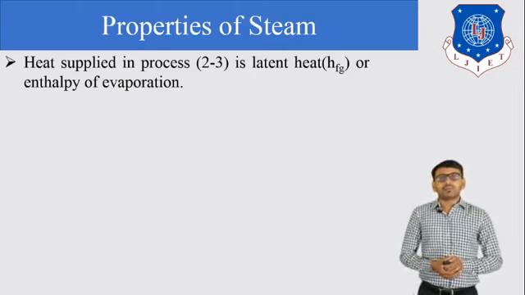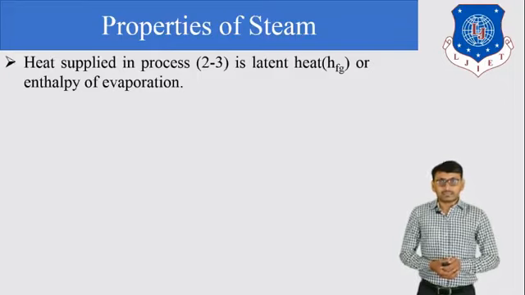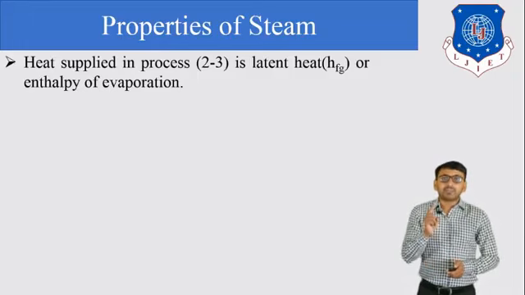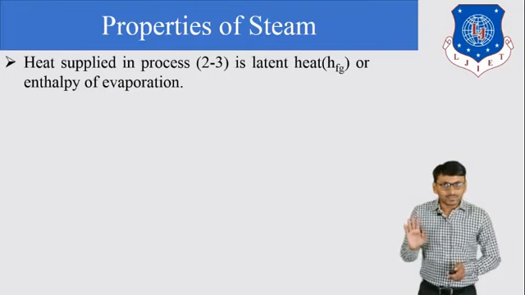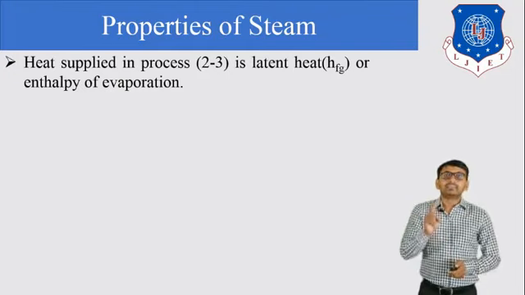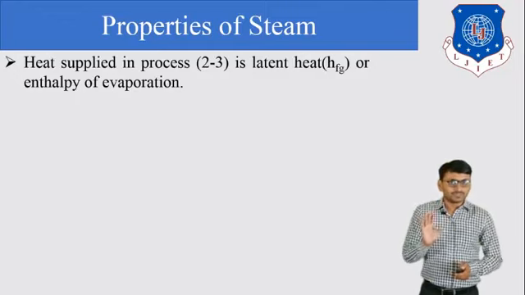Now first, what do you mean by sensible heat and latent heat? So when sensible heat is supplied to a substance, its temperature increases but phase does not change. And when latent heat is supplied to a substance, its temperature remains constant and phase changes.